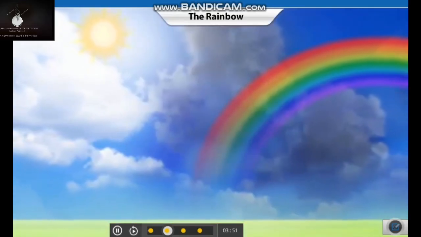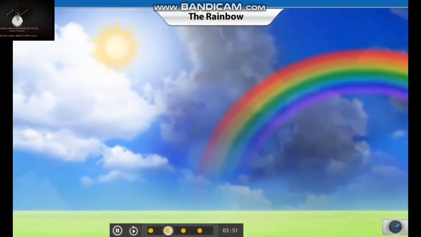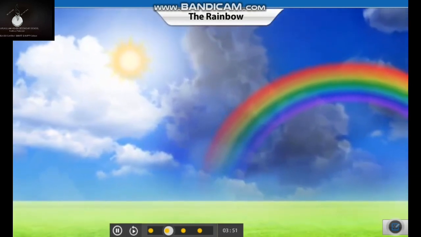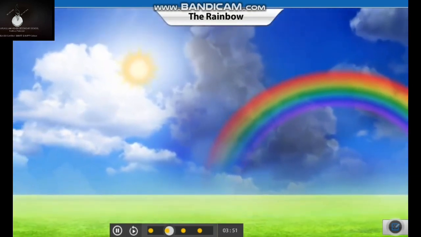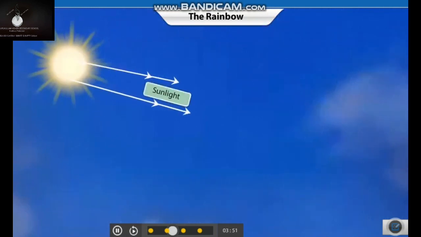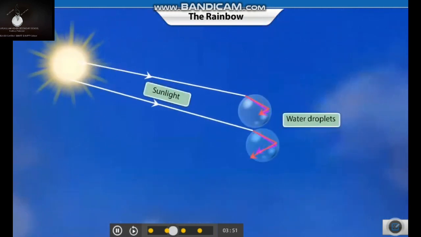Splits up into different colors. Let's find out how a rainbow is created. A rainbow is formed in the sky with the help of two things: the sun and water droplets. These water droplets could be in the form of rain, cloud, or mist. Sunlight bends as it enters the droplets in the air.